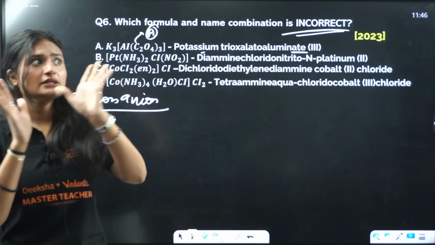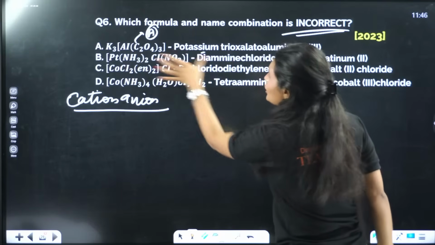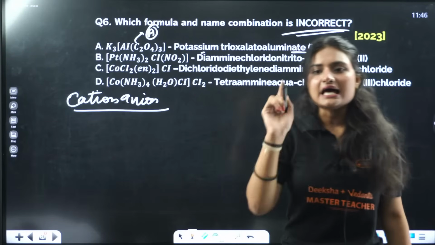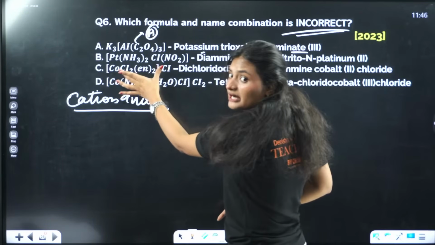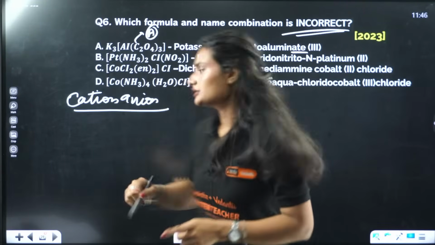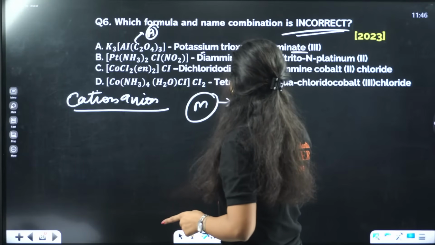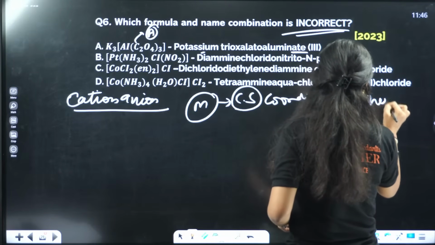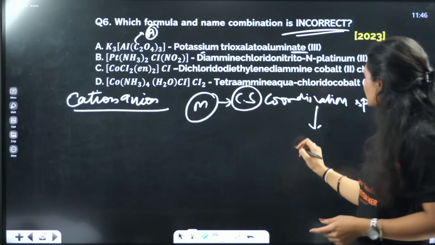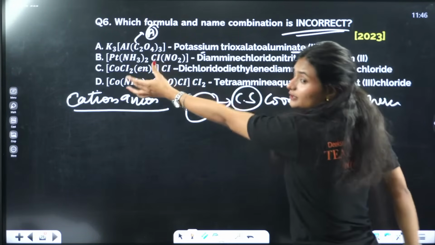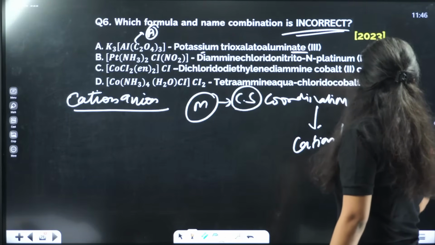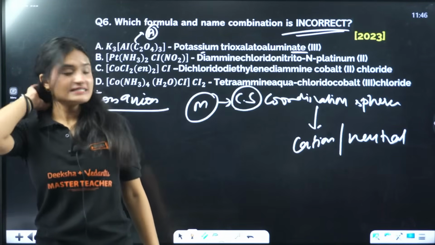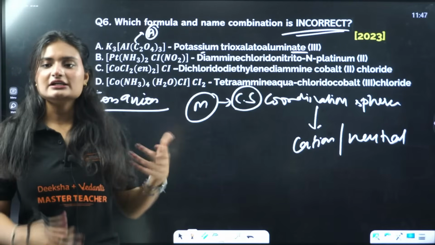If your metal is part of a neutral complex, for example in this one it's a whole single neutral complex with no charge, or if the coordination sphere is part of the cationic part, then the metal name is written regularly, like platinum.